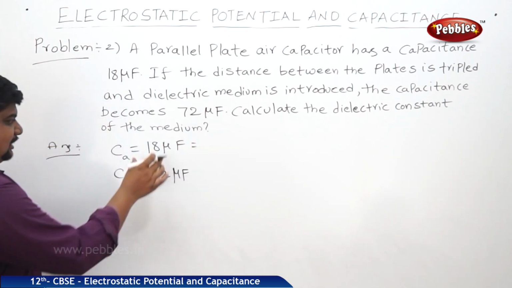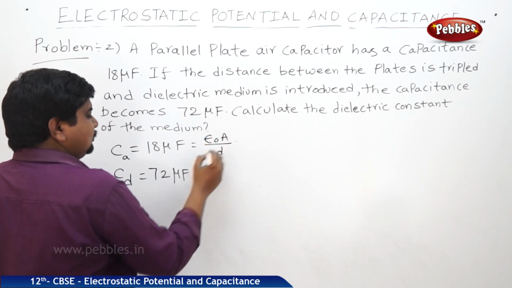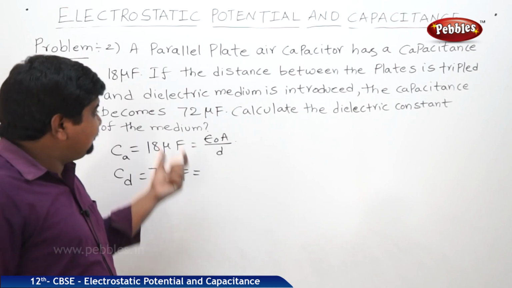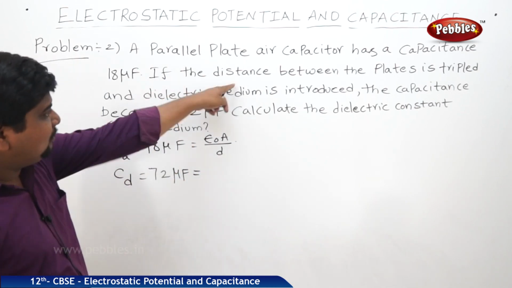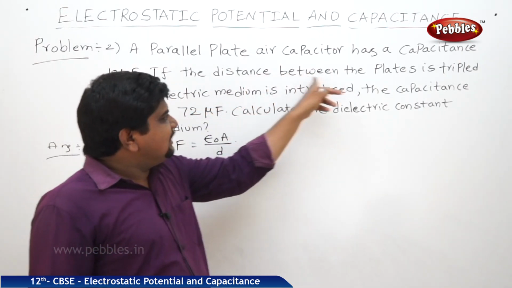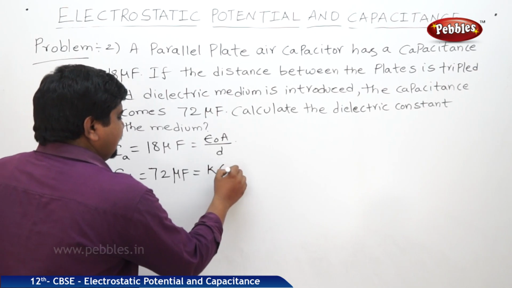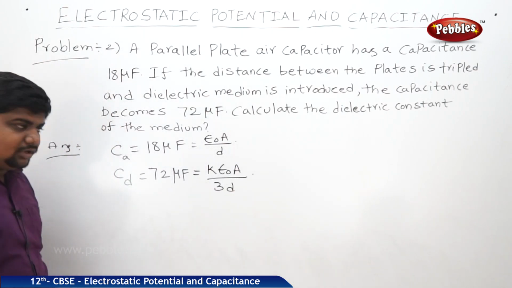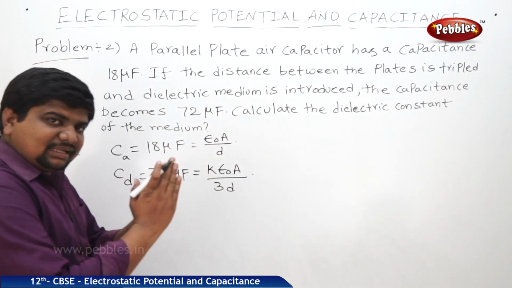But see, this 18 microfarad expression is epsilon naught A by D. Whenever a dielectric is substituted between the plates of the capacitor, and one more condition, the distance between the plates is tripled, that means K epsilon naught A by 3D. You got the point. Epsilon naught A by D is equal to 18 microfarad, and the plates are moved apart.